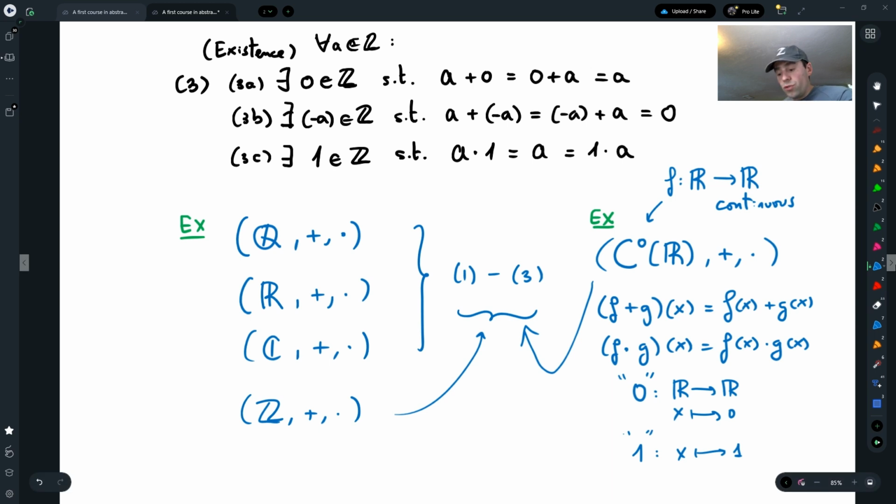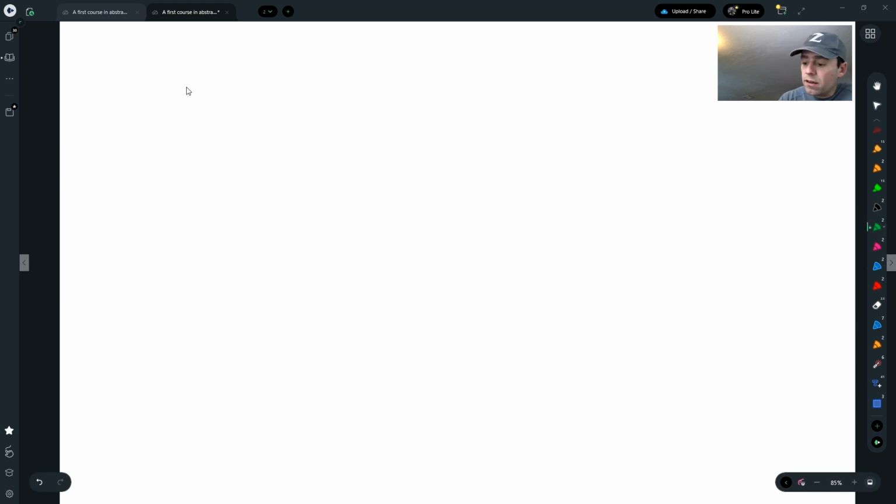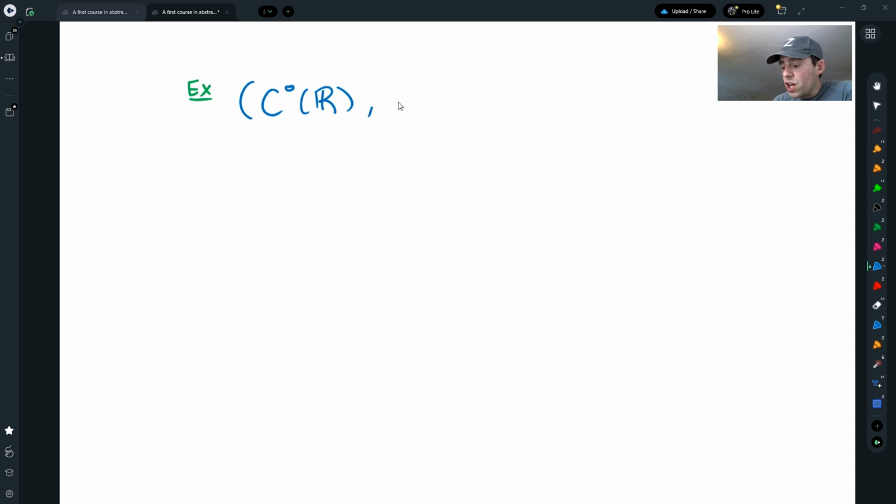Are there things that do not satisfy 1 through 3? Well, now we're going to look at the continuous functions again, but let's change the multiplication, and instead of multiplication, let's do composition. It turns out that the composition of two continuous functions is continuous, so this satisfies 1, but does it satisfy 2?